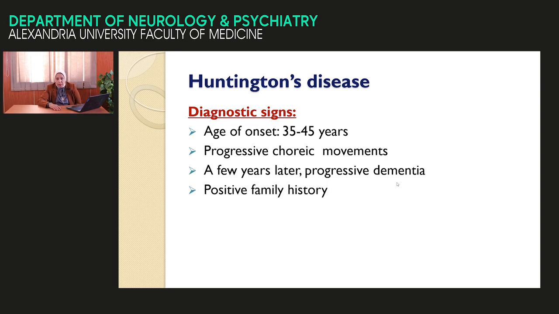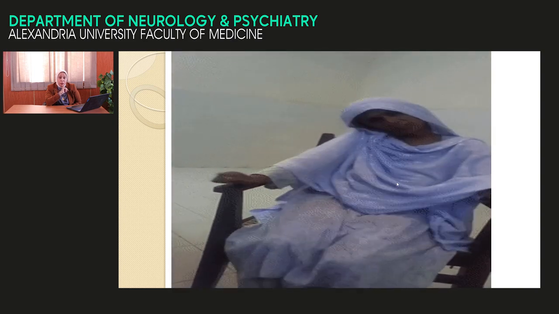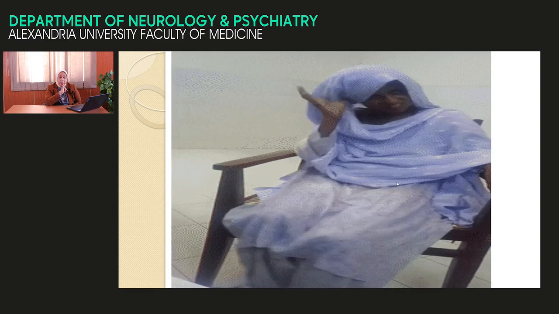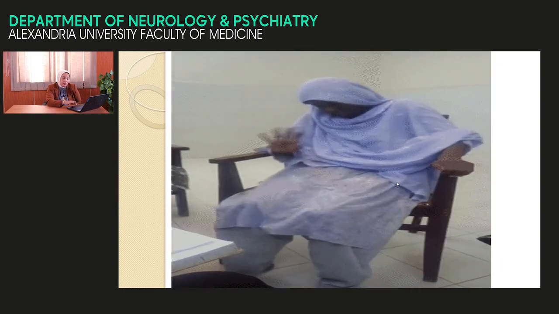What are the diagnostic signs? The age of presentation is around 35 to 45 years, middle age. There is gradual progressive chorea and hypotonia. Later on, gradual progressive dementia, and positive family history because the disease is autosomal dominant. When the patient fulfills these 4 criteria, the patient has Huntington chorea. This is a female with choreic movement, sudden, jerky, quite irregular movement. We look, this is a demented patient.